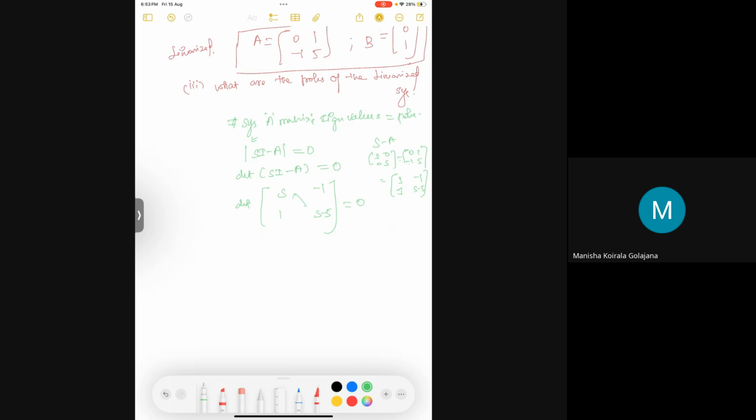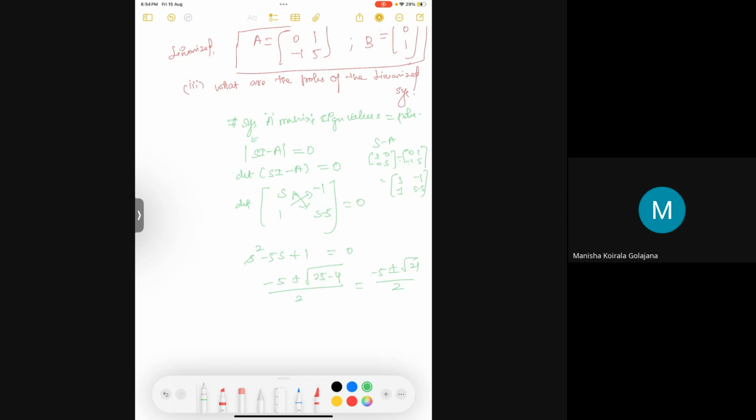The determinant will be multiplying this and minus multiplying this, like the Routh stability criterion. So s square minus 5s minus of minus 1, which becomes plus 1, equal to 0. This gives minus b plus or minus root of b square minus 4ac by 2a. So minus 5 plus or minus root 21 by 2. 21, how can we split it? 7 into 3, there is really nothing to split.